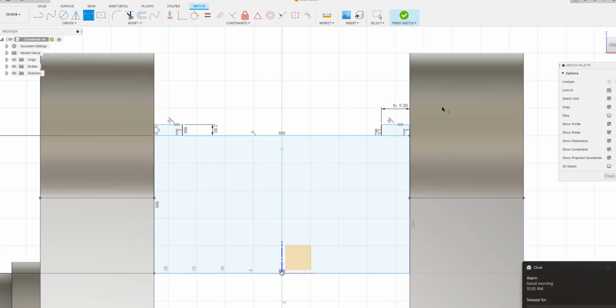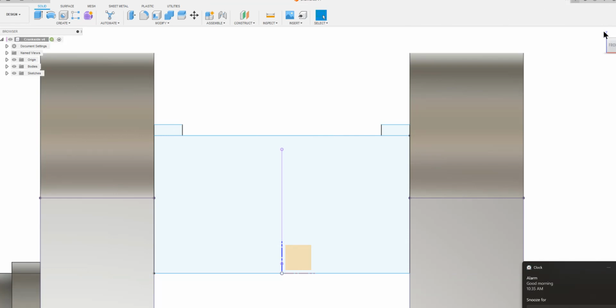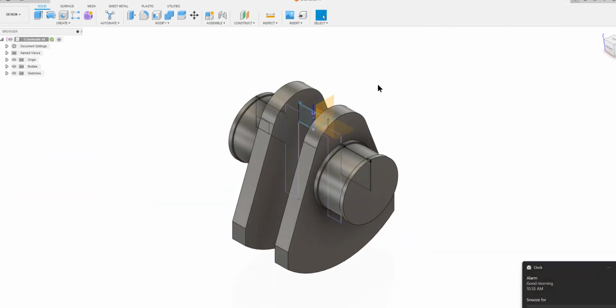So that is what we can now do at this point: we can do a revolve. We can finish the sketch here and go home. And here, we can come here and do a revolve. Create revolve.